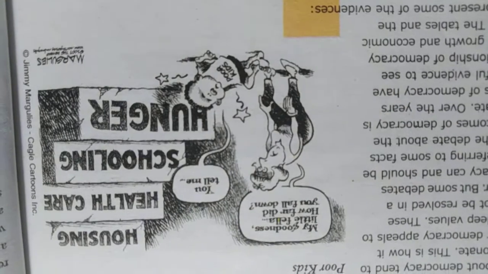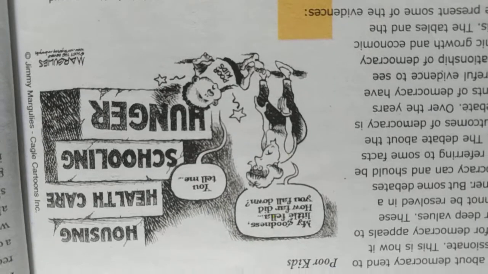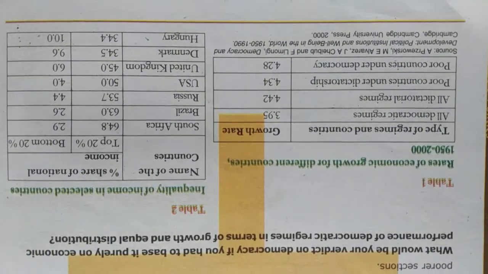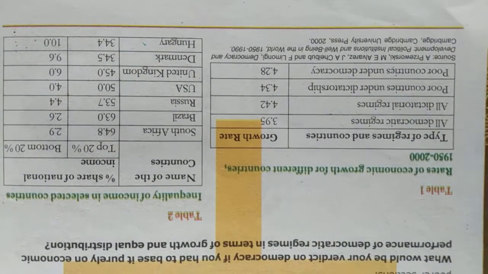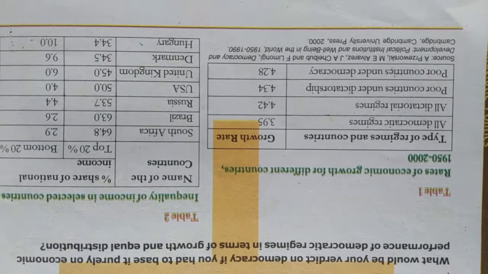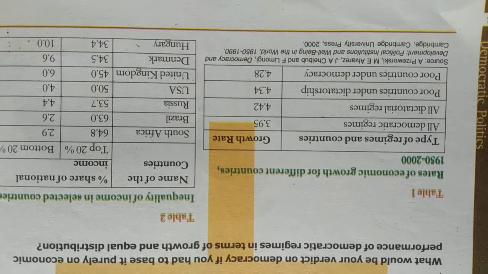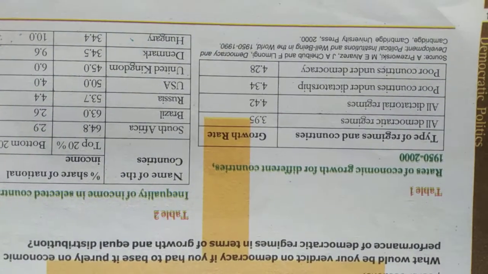But when we compare their record only in poor countries, there is virtually no difference. There can be a very high degree of inequality within democracies. There is often inequality of opportunities available to the poorer sections of a society.